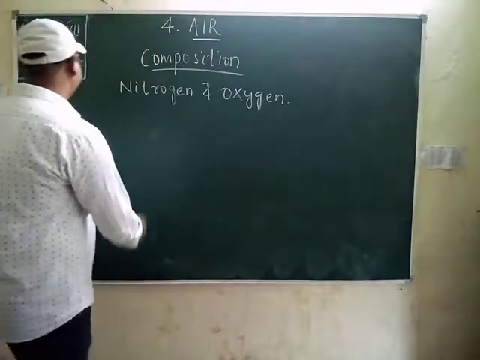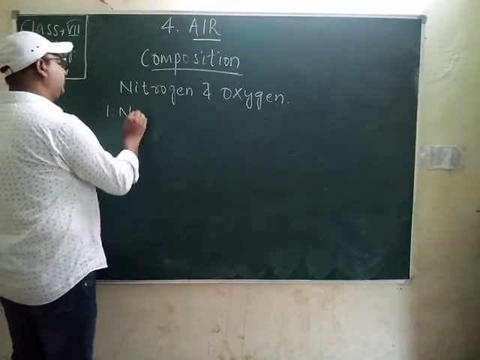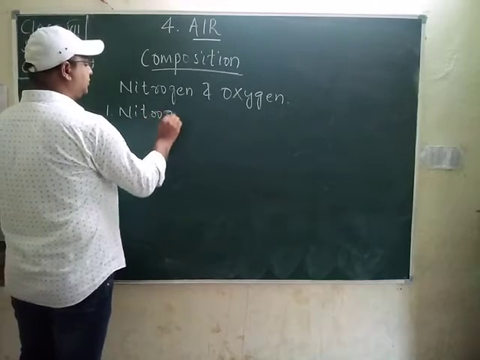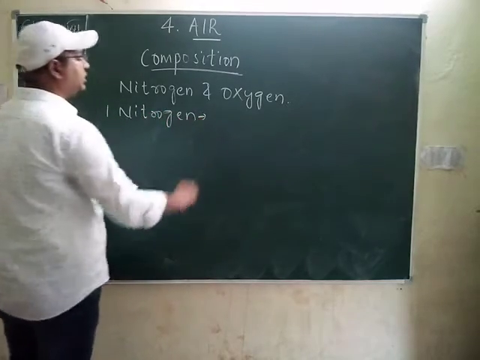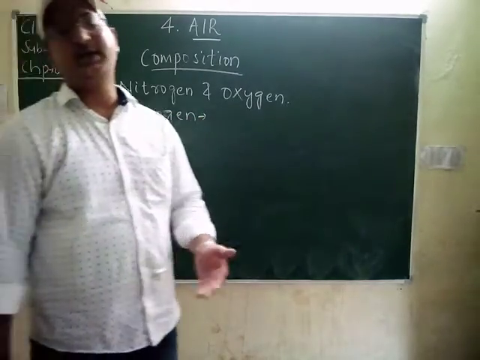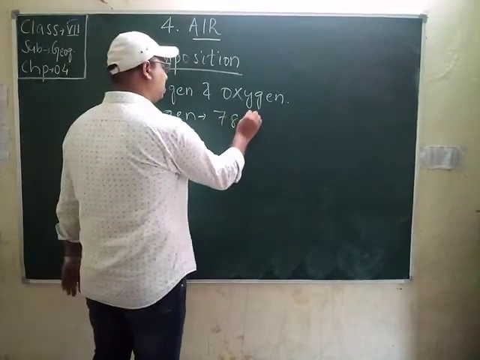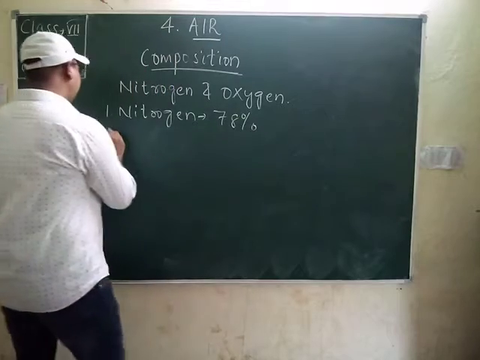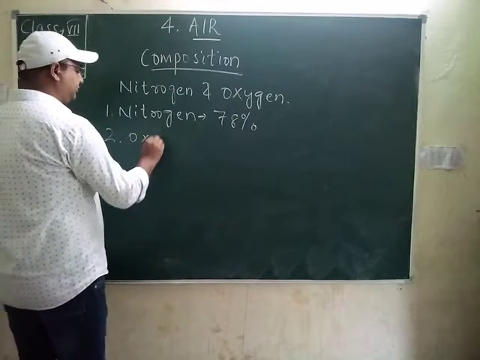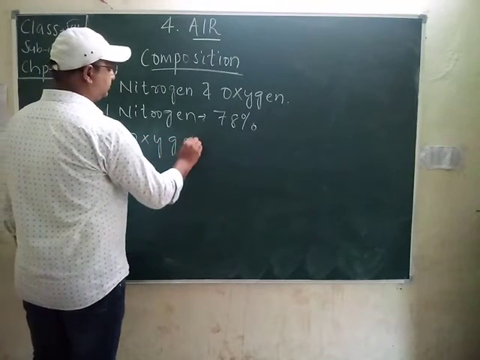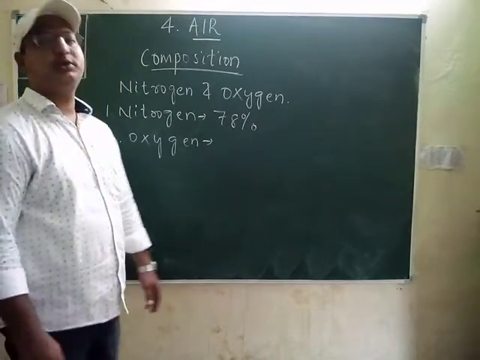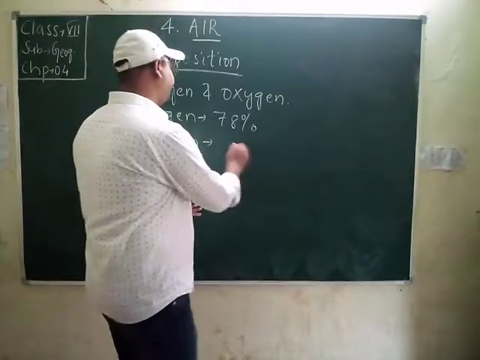Students, just watch. The first one is nitrogen. The percentage of nitrogen is the highest in the atmosphere, that is 78%. Then oxygen. So what about the percentage, students? 21%.